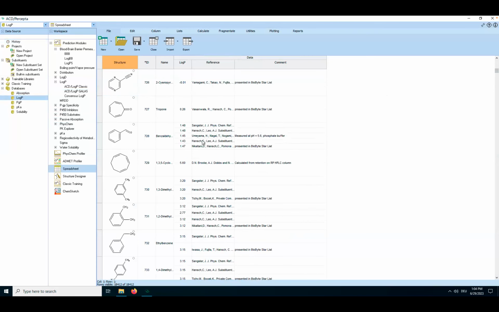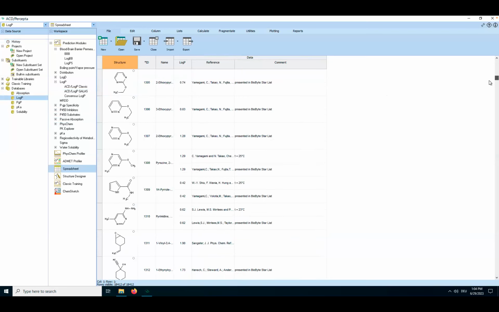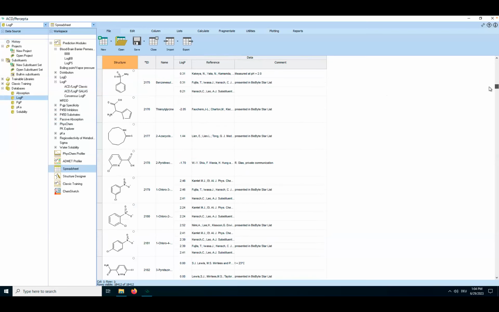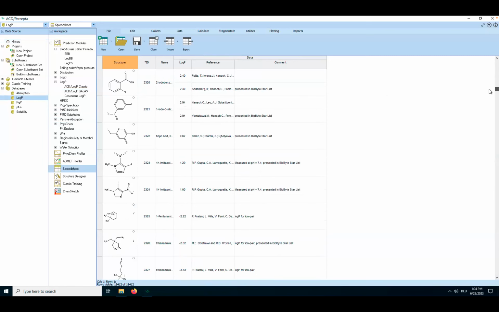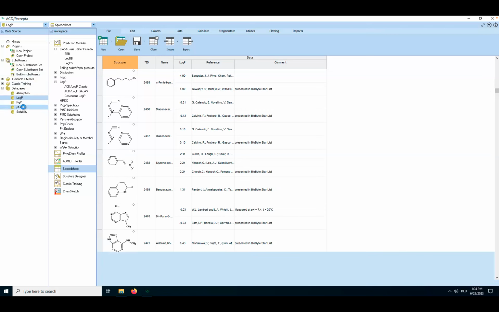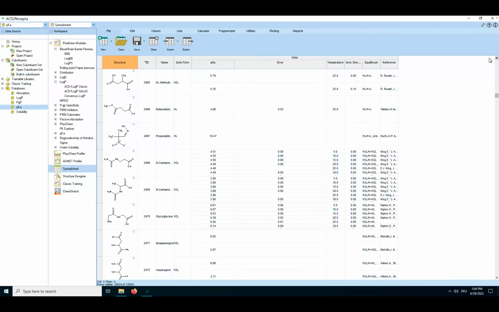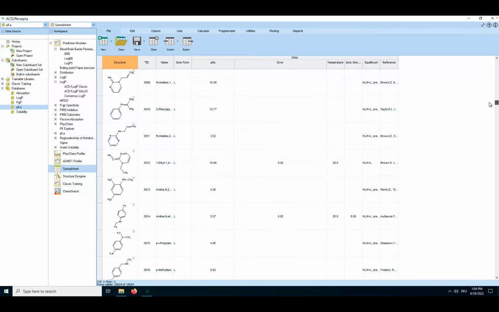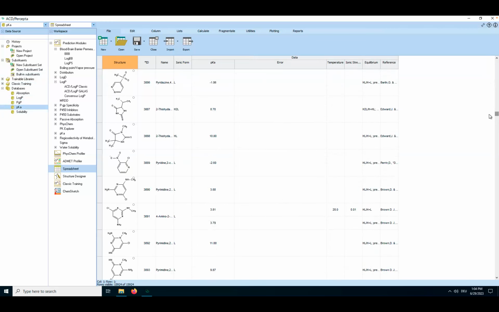There's always a value given and a reference where the number comes from. If you will then, of course, want to calculate LogP for one of those compounds, then this database will be used. Similar ones we have for pKa, for solubilities, and so on and so forth. So this is all available through the software. That's the first panel, which we in principle will now use just to create a project.